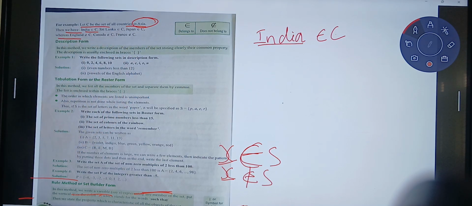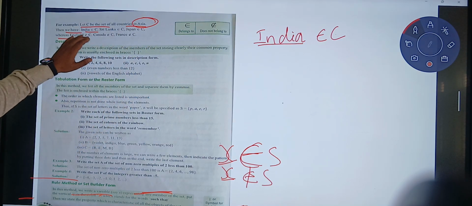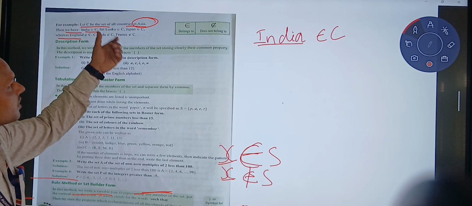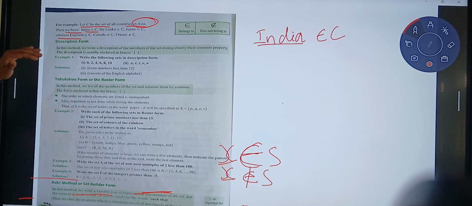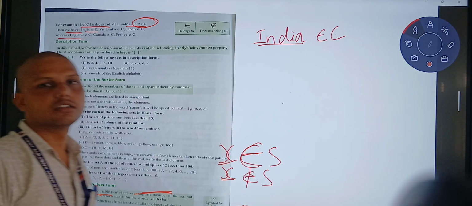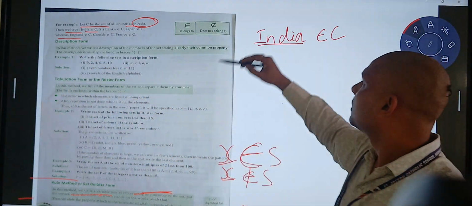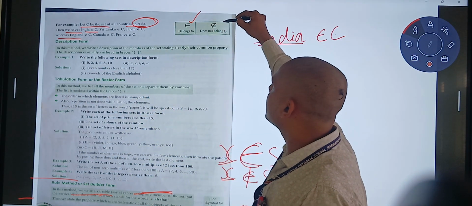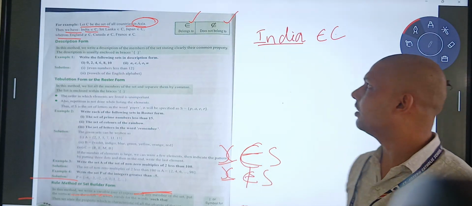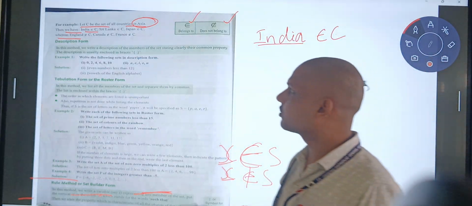That's why England, Canada and France do not belong to set C, because they do not lie in the Asian continent. So I hope it is clear. This symbol means belongs to, and this symbol means does not belong to. You will write these symbols in your notebook also.